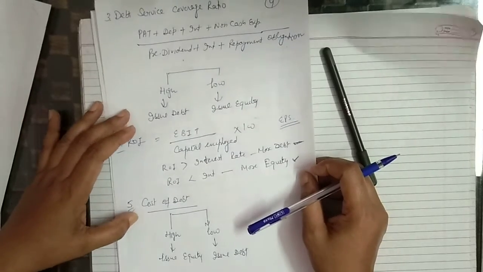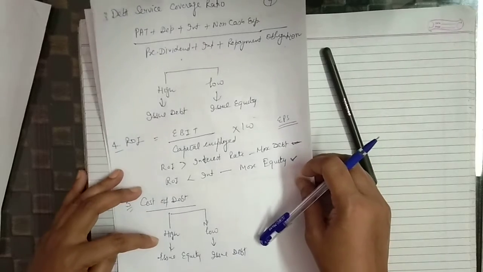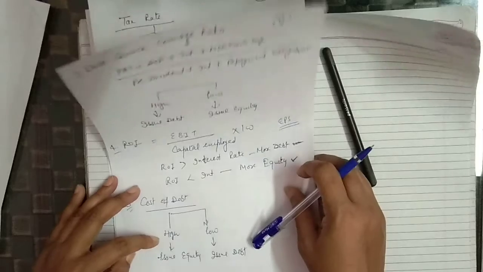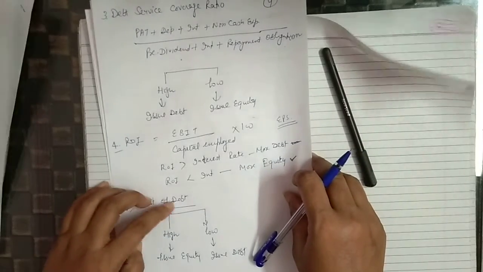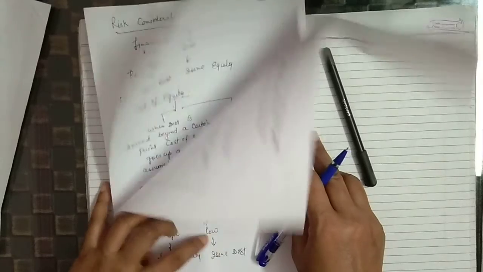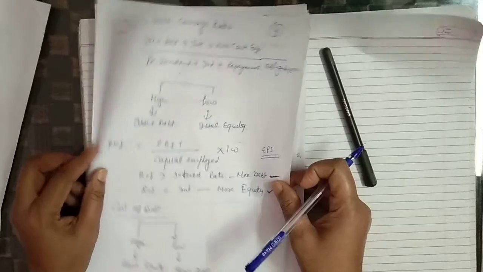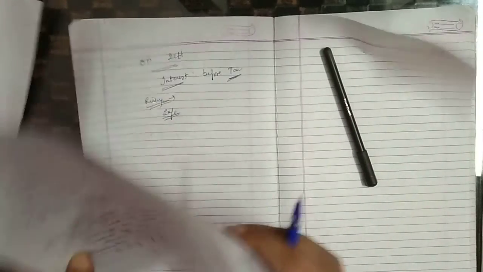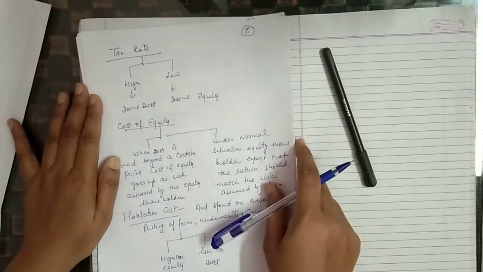Cost of debt, cost of raising debt. If the company's cost of raising debt is high, then company would have to pay much more money by issuing debt, so company should use more equity. Otherwise, if the cost of debt is low, then company should use debt more. Our next point is tax rate. Tax rate is the amount which is paid by the company to the government from the profit.